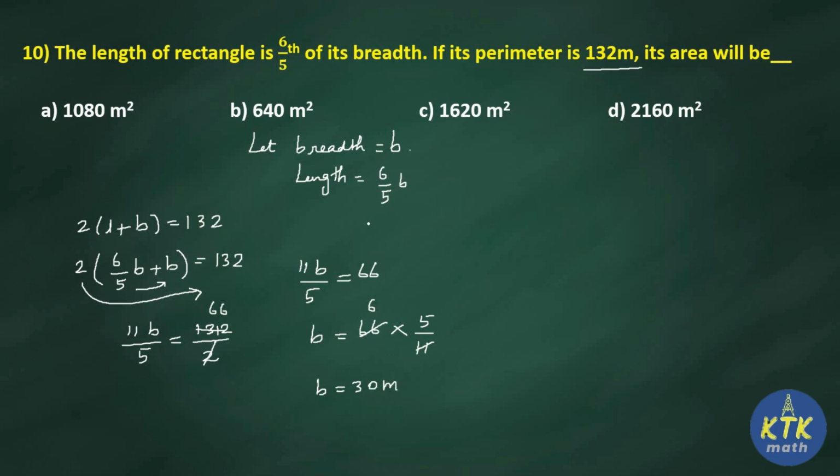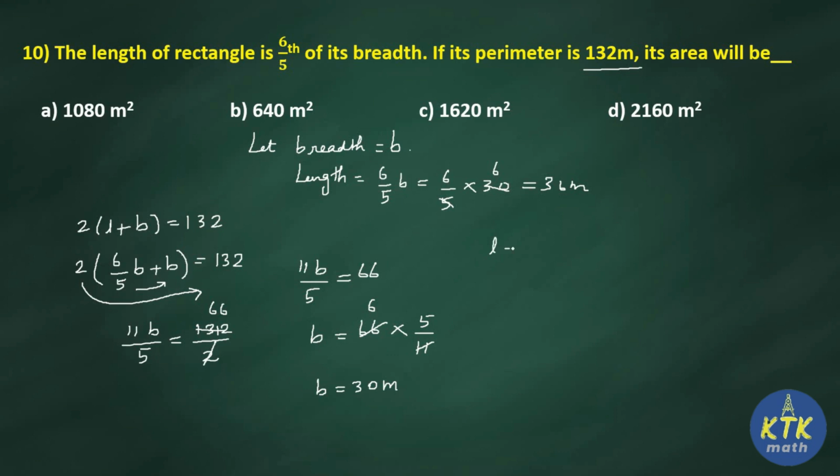How to find the length? Just substitute here 6 by 5 times 30. We have assumed length is 6 by 5B, that is given in the question. 6 by 5B is equal to 6 by 5 into B. We got now B as 30. That 30 you substitute. So 5 you can cancel 6 times, then 6 6s are 36 meter. So length is 36 meter.